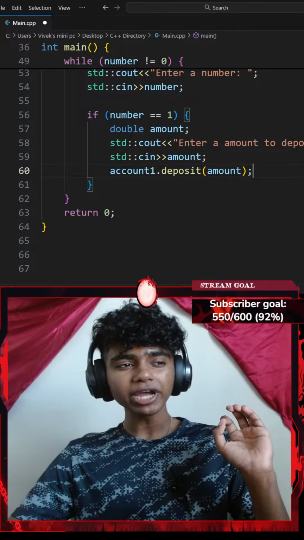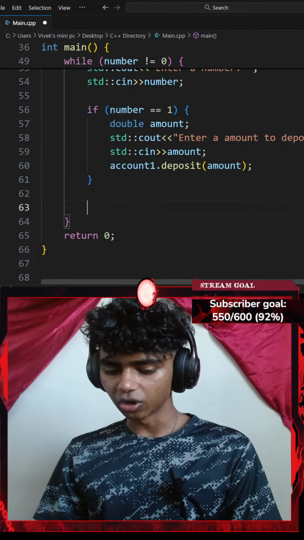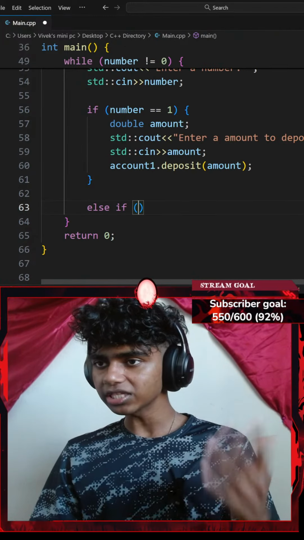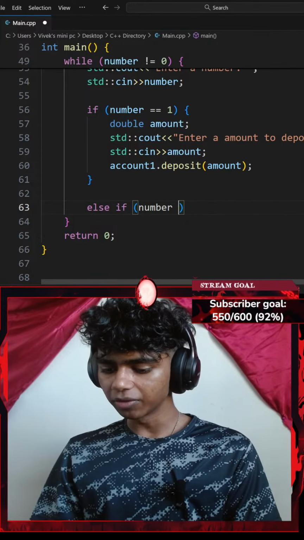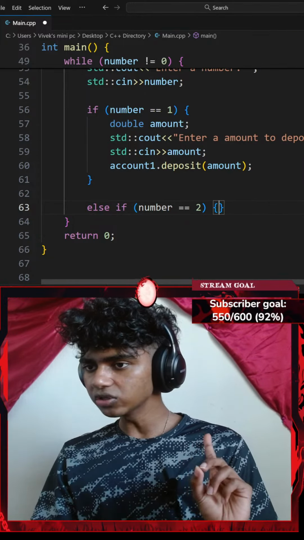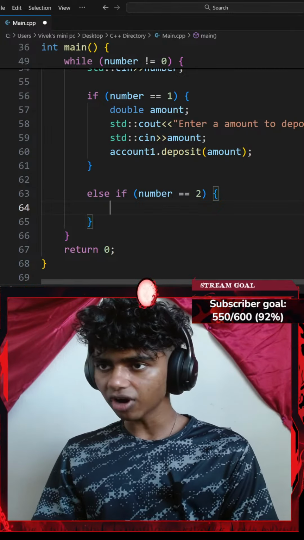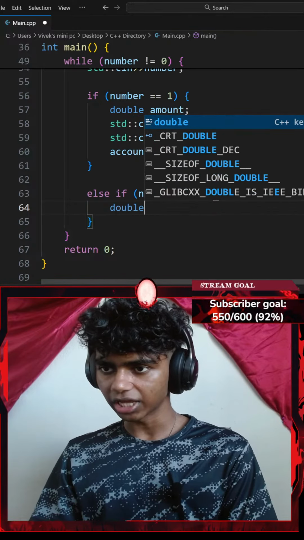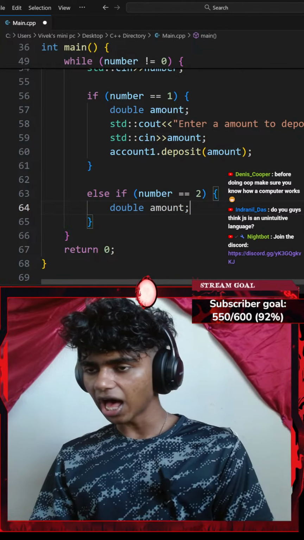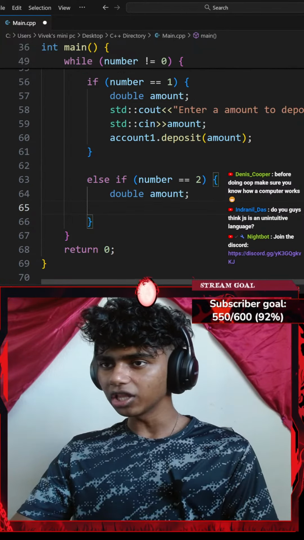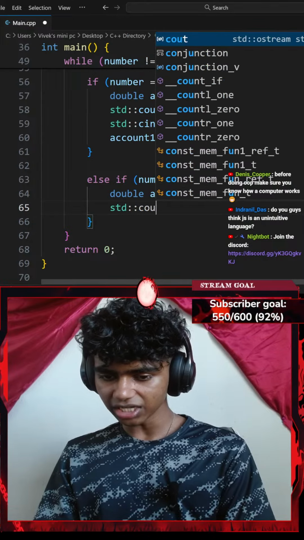Next up, if my number equals 2, let's go with an else if, a pair of parentheses. Else if my number variable is equal to 2, I'll do something. I'll go with a pair of curly braces and then create another amount variable. So I'll go with something like double amount. End it with a semicolon, and then add a standard console output.